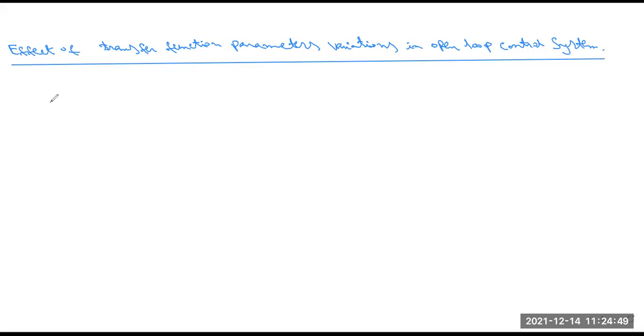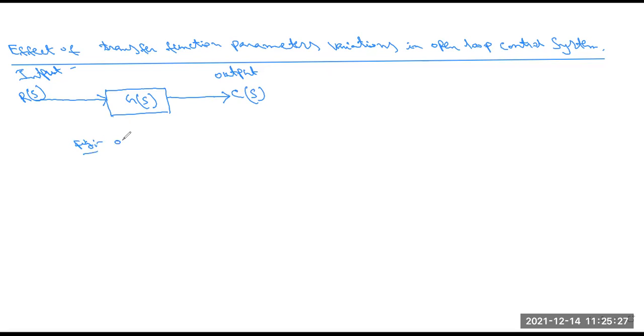So we know this is the basic diagram of the open loop control system. This is basically the controller part. This is the output C(s), we know that. And another one, this is the input R(s). In this open loop control system, we know there are no feedback loops present. Okay. So this is basically the open loop system.